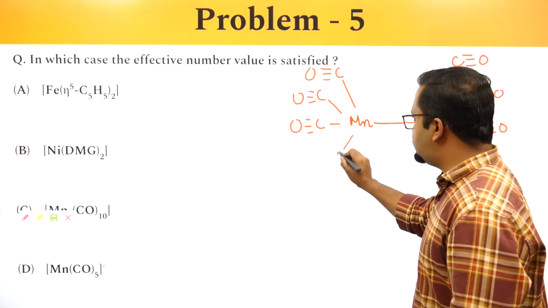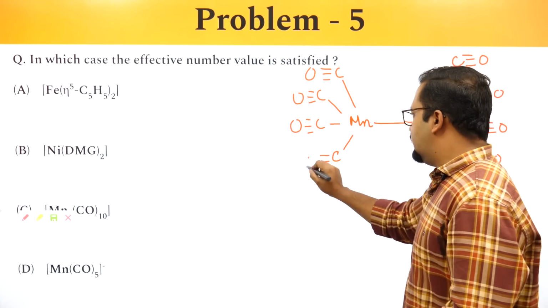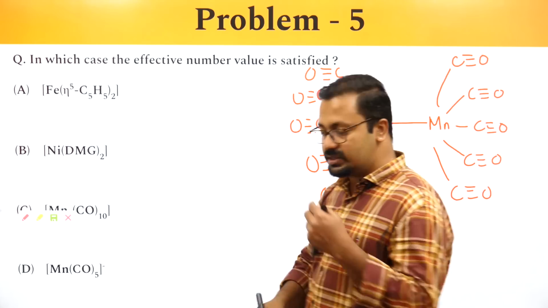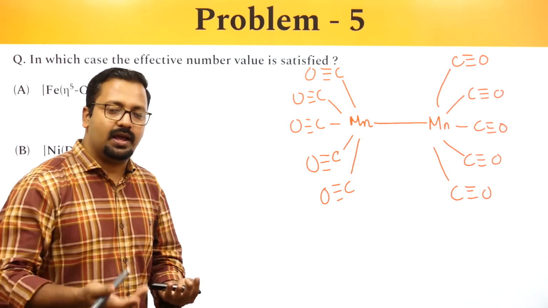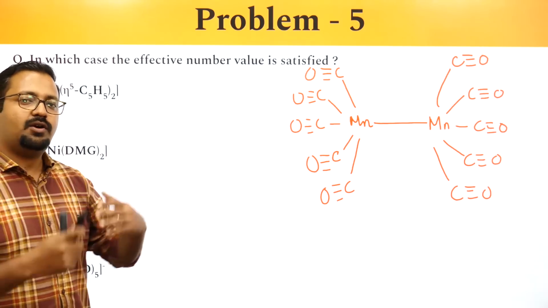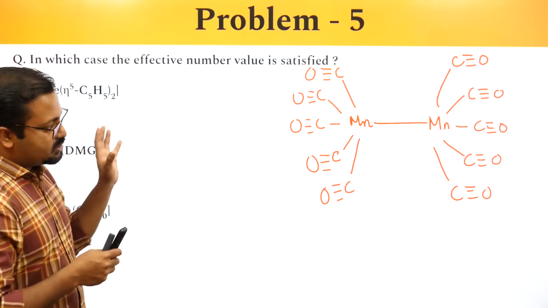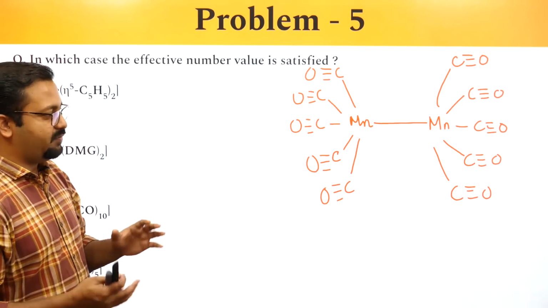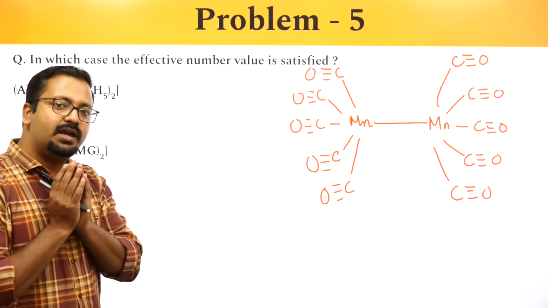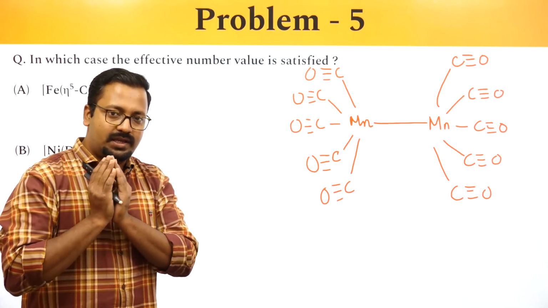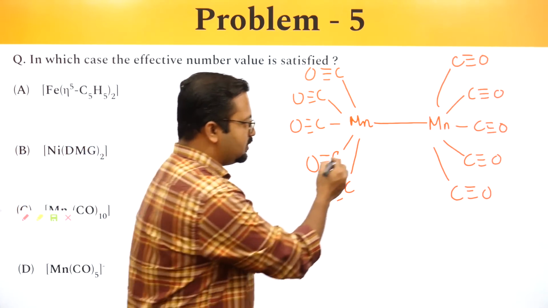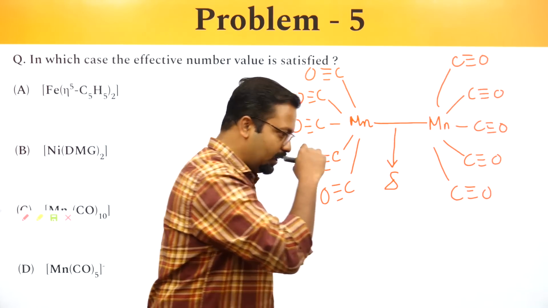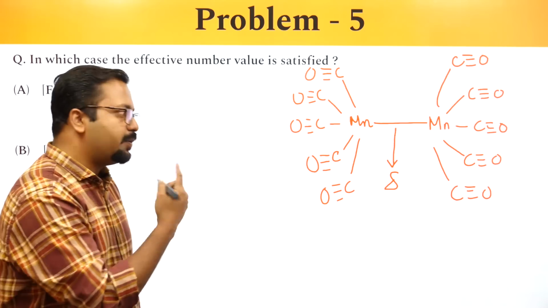If you take MnCO5, the complex doesn't seem to follow the effective atomic number rule, because Mn is 25 and it receives about 10 electrons from 5 ligands. But to achieve the effective atomic number rule, it undergoes dimerization with another MnCO5 unit by forming a metal-metal bond. This is known as a delta bond, and it contributes 1 electron.